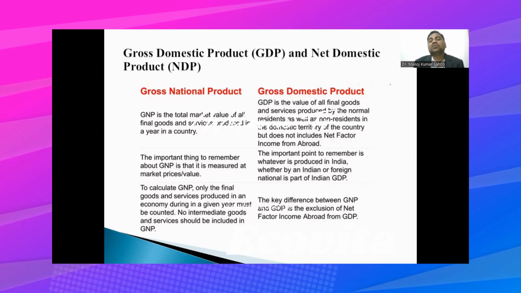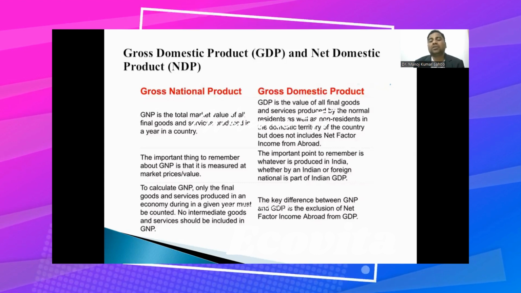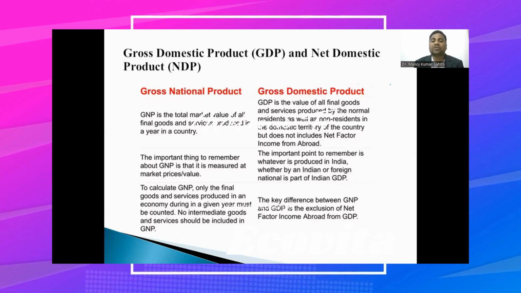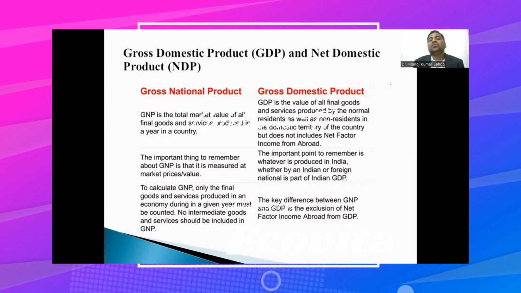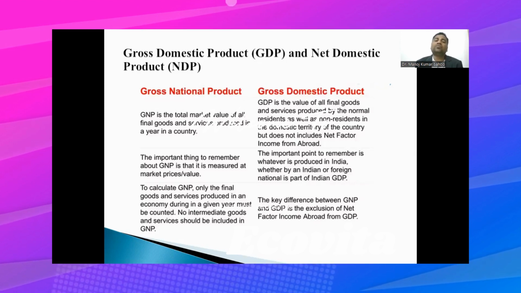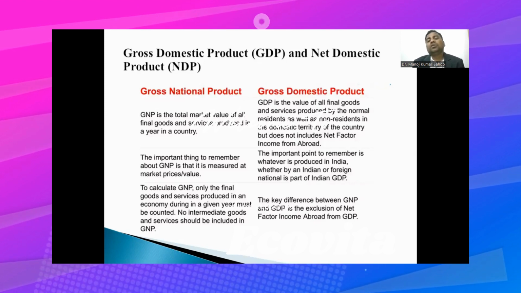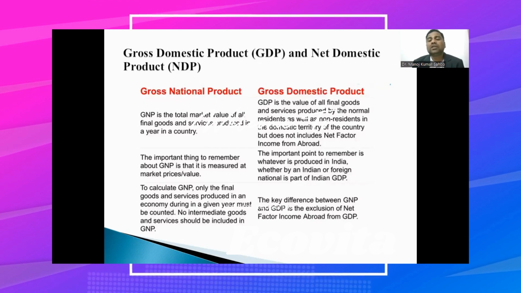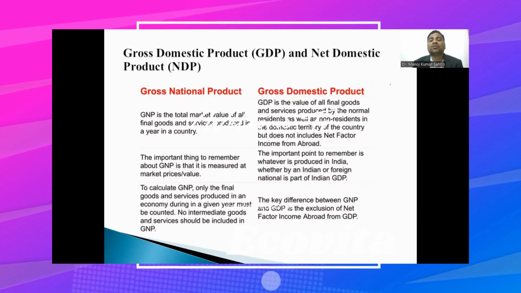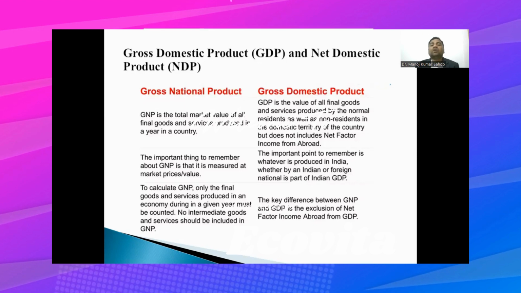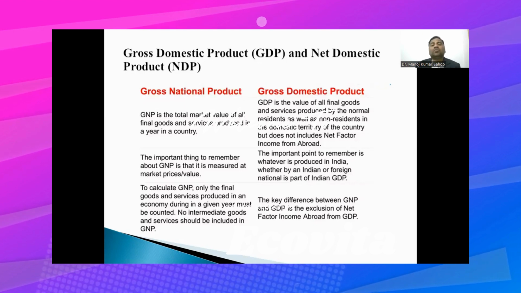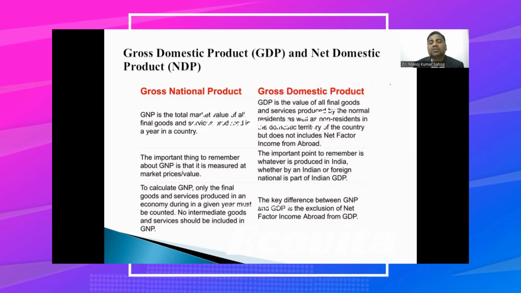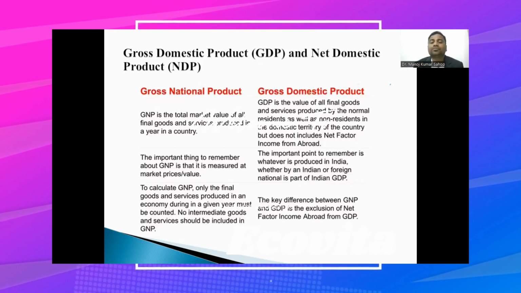So in this case, the net factor income from land and labor, and from other factors such as capital and organization, which comes from abroad, is not included here. NFIA is not included in GDP. NFIA means net factor income from abroad. So the important point to remember is that whatever is produced in India, whether by an Indian or by a foreign national, is part of India's GDP.